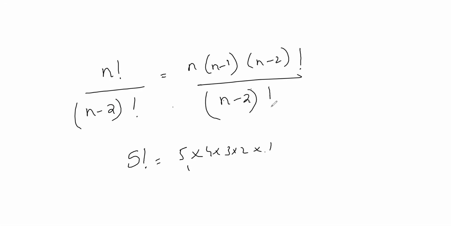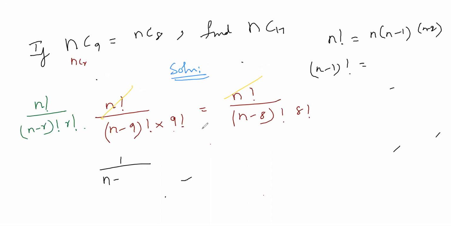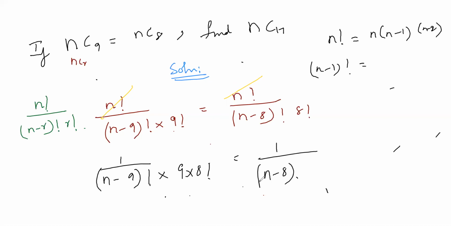So that I can cancel this and this respectively. The same thing I'm using here also. So n minus 9 factorial is here, right? And what is this? 9 factorial. So what is my 9 factorial? 9 into 8 factorial. That I think everyone is familiar with. This is equal to 1 by, what is n minus 8 factorial? That is nothing but n minus 8 into n minus 9 factorial into 8 factorial. Just like this here.